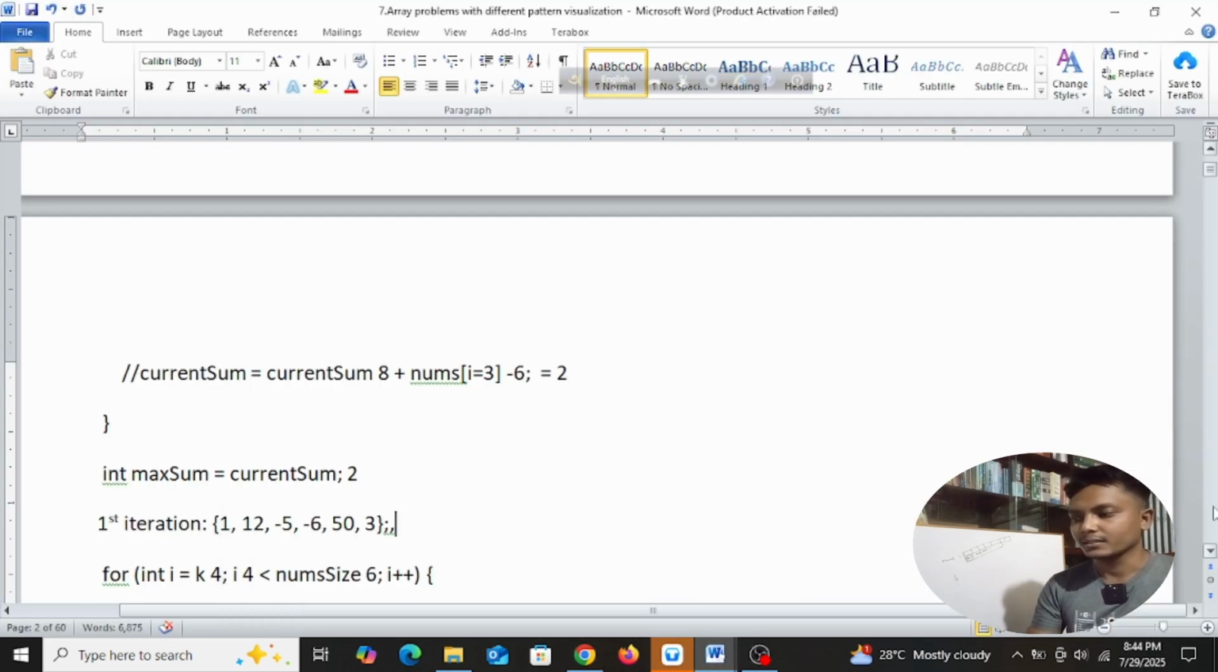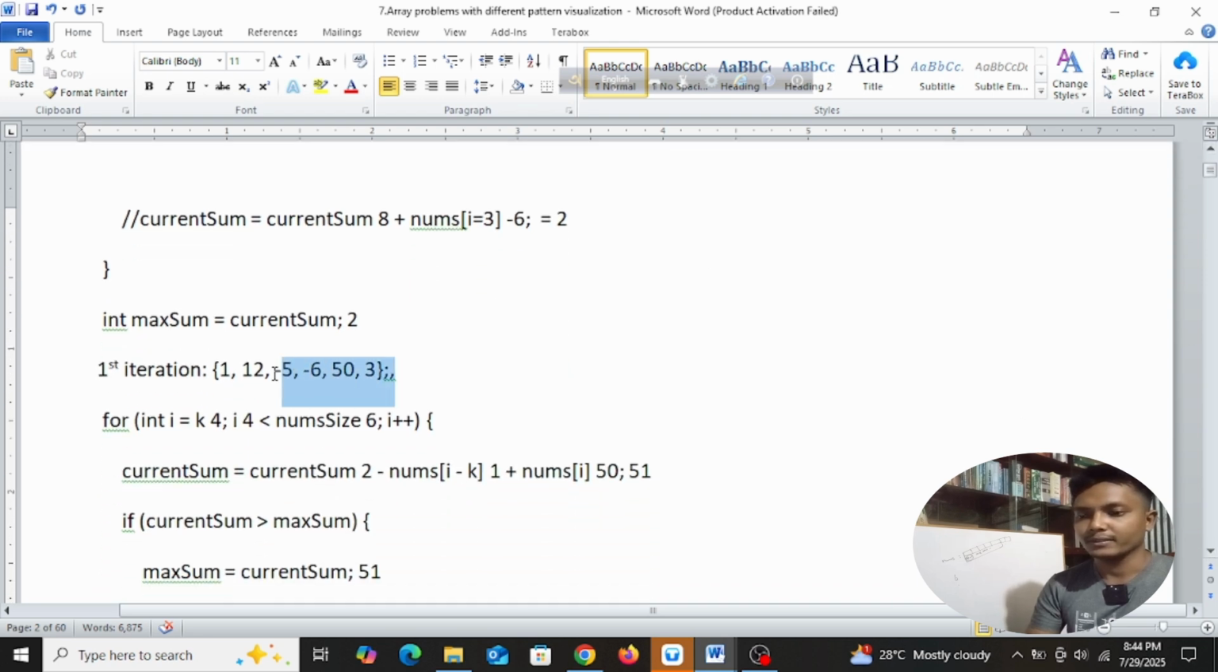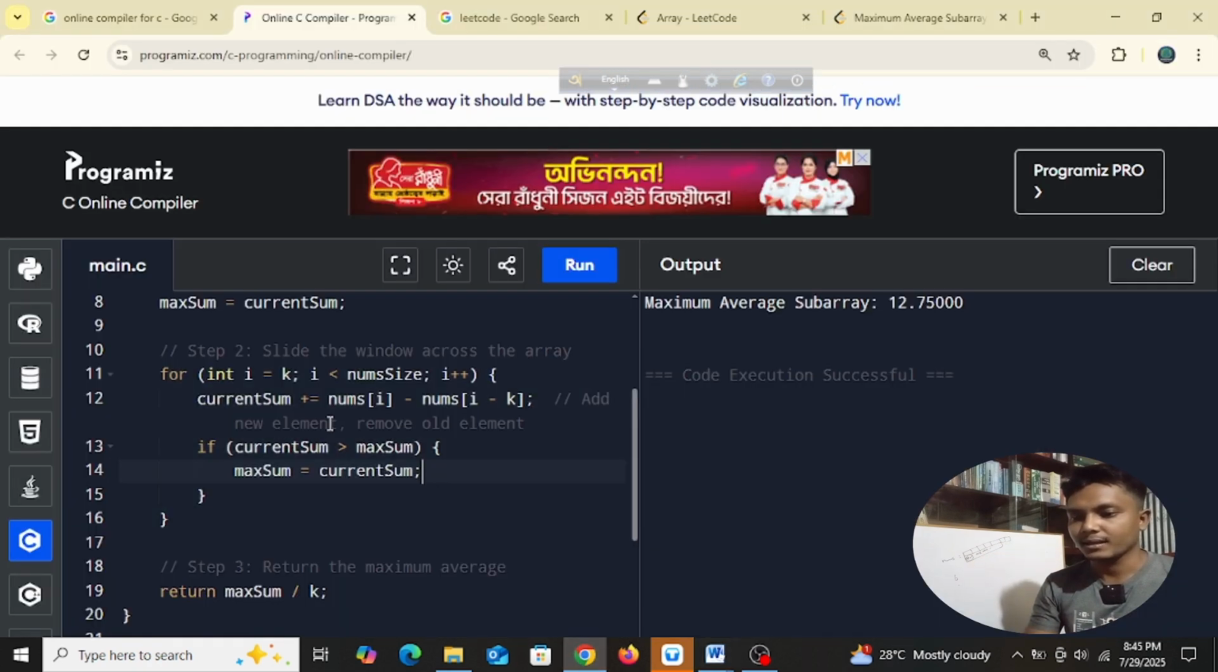So in this iteration, we are trying to do the same process. Here we have these numbers, and in this loop, i starts from k, that means 4. As long as i is less than num size, which is 6, we know that we have 6 numbers in total, right? So 4 is less than 6, yes, this condition will be true, so it will enter into the loop. Now we have this line, current sum plus equals nums[i] minus nums[i - k].